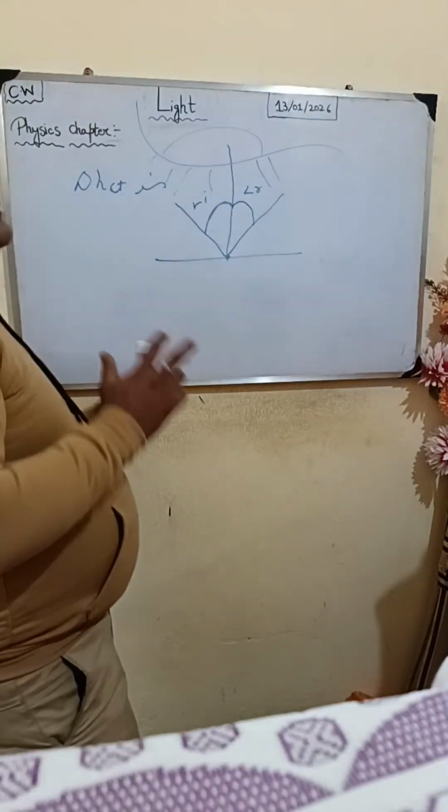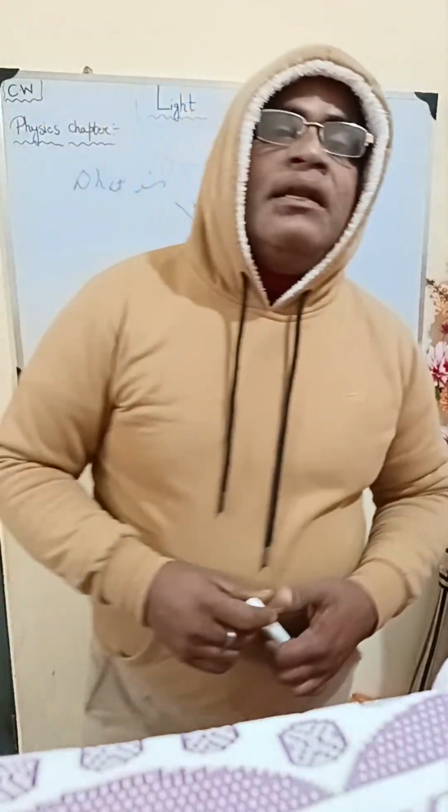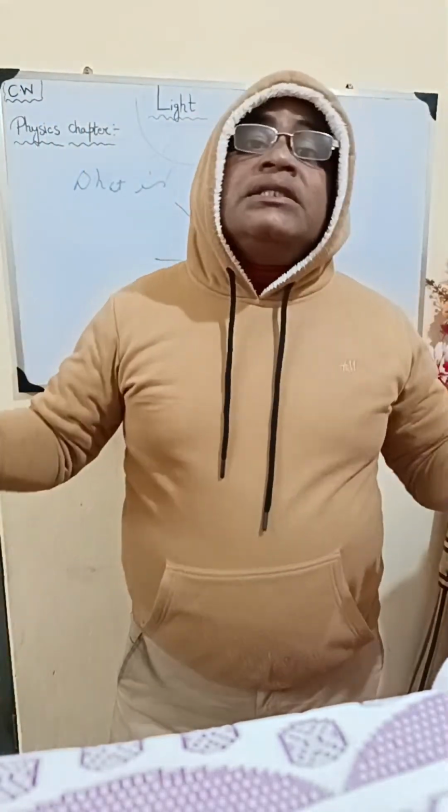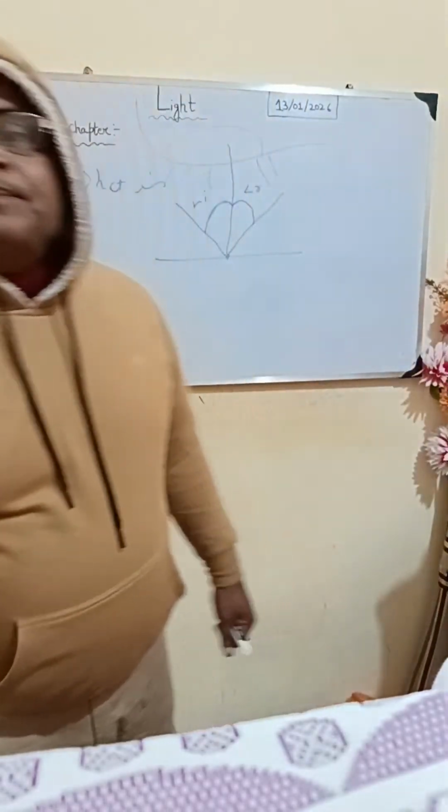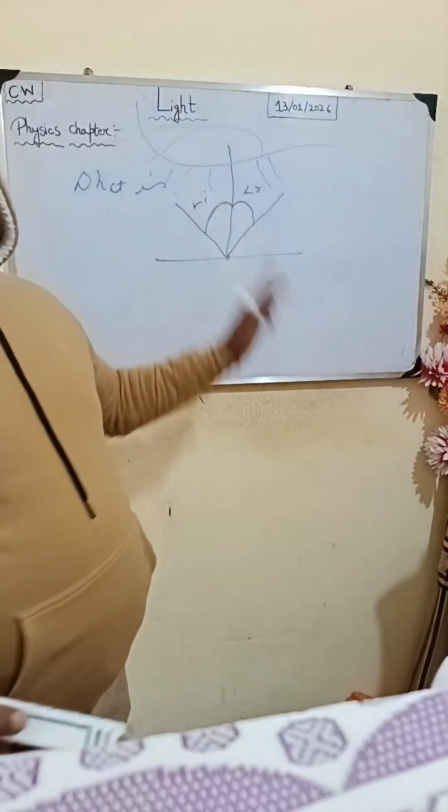And then this makes our vision possible of everything around us. This is the only reason why we can see everything around us. Is that clear? And it's 90 degrees. I have already told you.